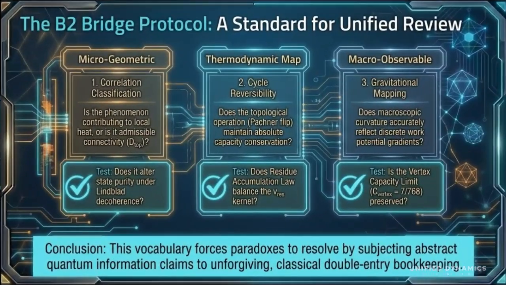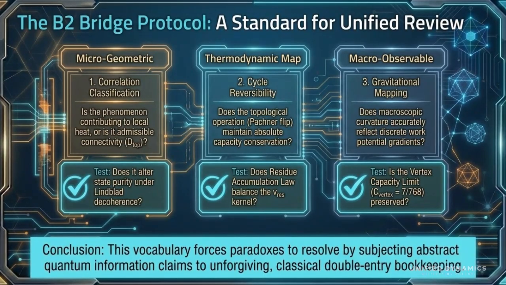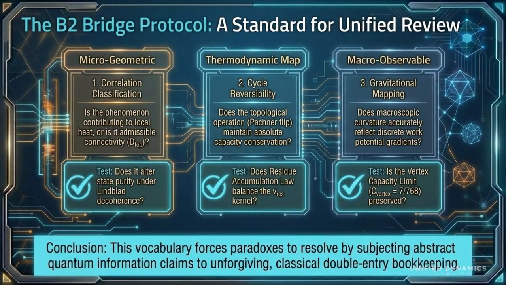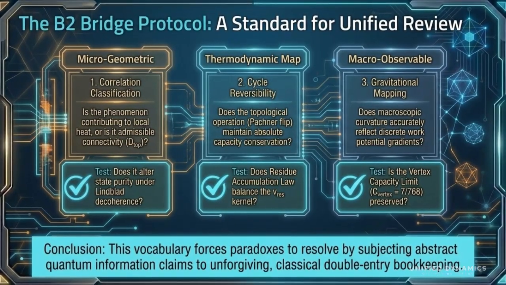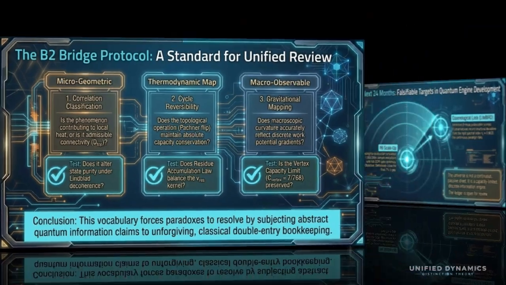First, classify the microgeometric correlation. Second, test whether the cycle preserves capacity. Third, ask whether macroscopic curvature reflects the underlying work potential gradient. This is the peer review bridge. Every abstract claim must pay its thermodynamic receipt.